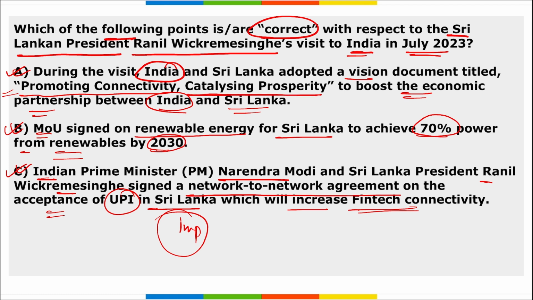Right? This was signed between India and Sri Lanka, an MOU on renewable energy for Sri Lanka to achieve 70% power from renewable energy by 2030. Correct? Next, so all the options A, B, C are correct here.